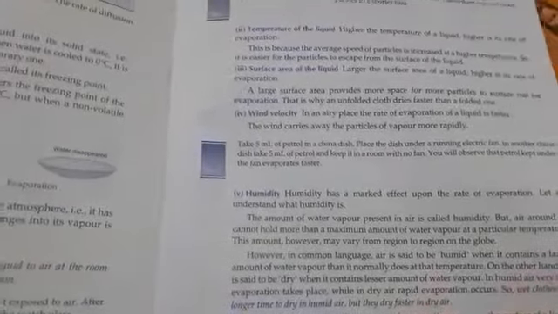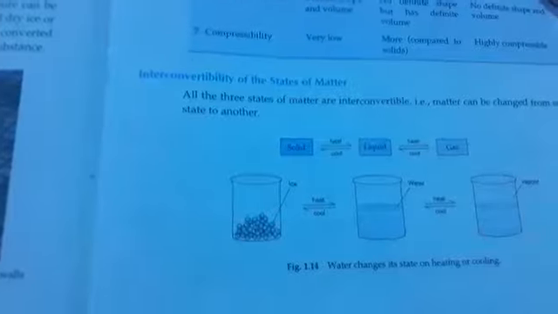Humidity is the amount of water vapor present in the atmosphere. So the more the humidity, the less the evaporation. On the basis of these, questions are asked. You have to solve the questions, and if you get any doubt, then you have to ask.